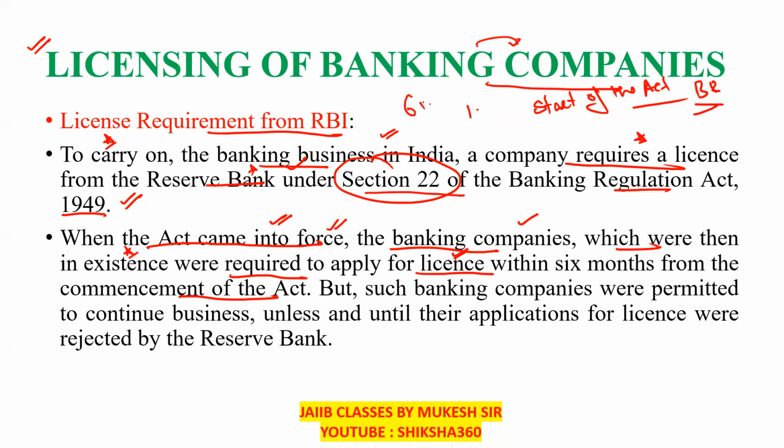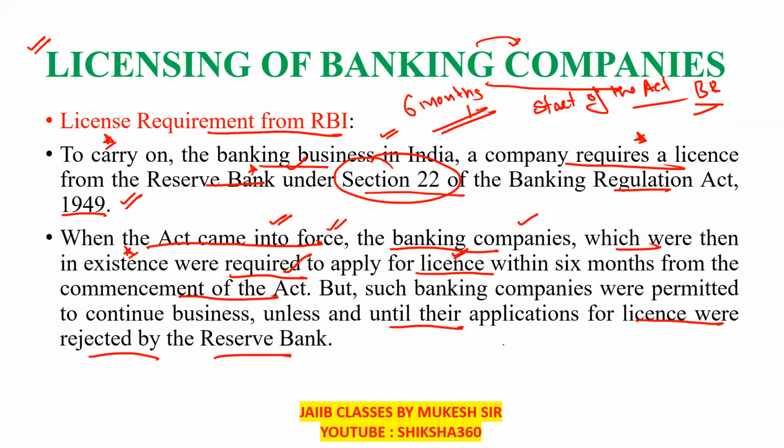You have to remember these types of things: within how much time? Within 6 months from the commencement of the act. But such banking companies were permitted to continue business unless and until their applications for license were rejected by the Reserve Bank.